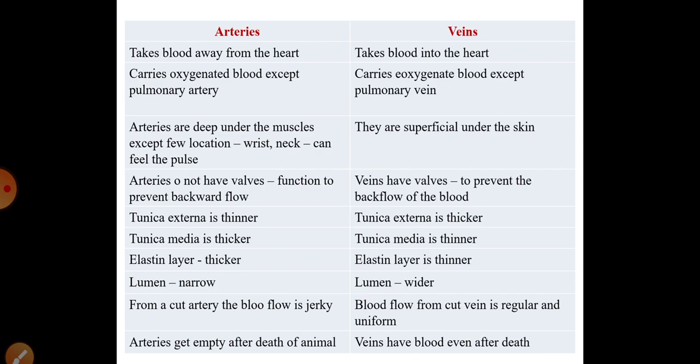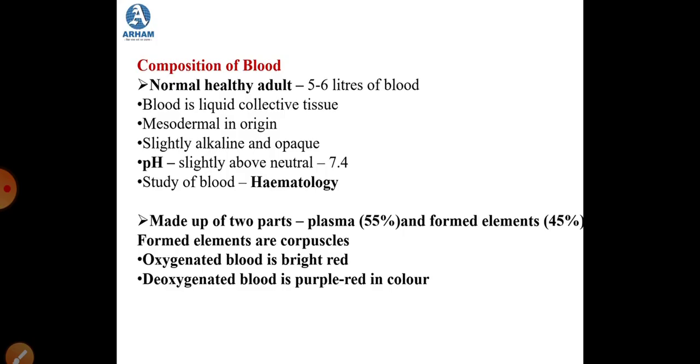So once the animal dies, the arteries, which carry the oxygenated blood, get empty. Why do they get empty? As the heart pumping stops, there is no more blood pumped from the heart to the arteries. So that is how the arteries will get empty, whereas the veins will still carry the blood. So this was about the comparison between the arteries and the veins.